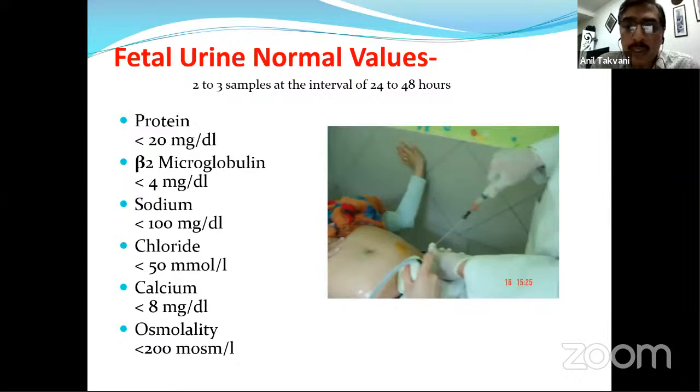So these are the values. I'm not going to go into detail. This is all I've written. It can be very difficult to remember all these things, but these are the normal values: protein, beta-2 microglobulin, sodium, chloride, calcium, and osmolality. All these things need to be measured, with 2 to 3 samples at an interval of 24 to 48 hours.